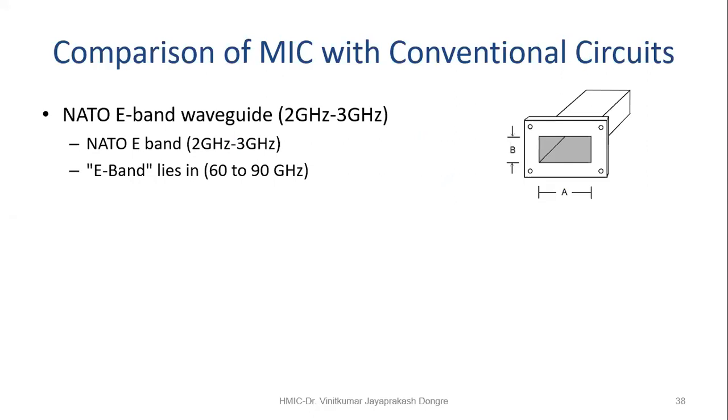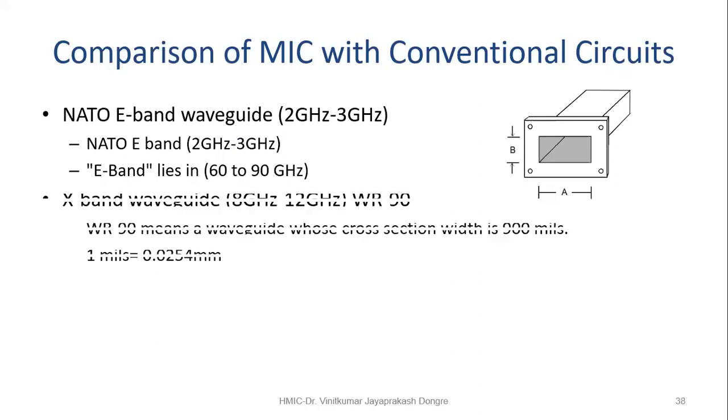So here I have taken a specific number or specific band. Now, I have taken a waveguide as the example. So this is one of the waveguides. This waveguide is in E band, but it is not simply the E band, it is NATO E band, so it is in the comparatively lower frequency. E band is the millimeter wave frequency.